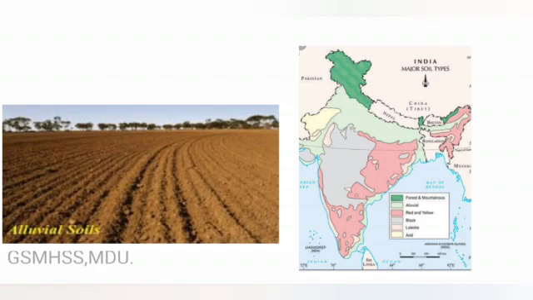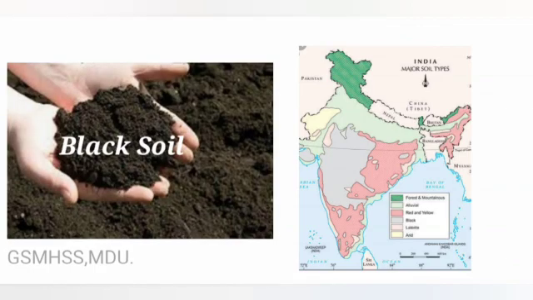Crops that grow on this soil are rice, wheat, jute, sugarcane, and oil seeds such as groundnut and mustard.